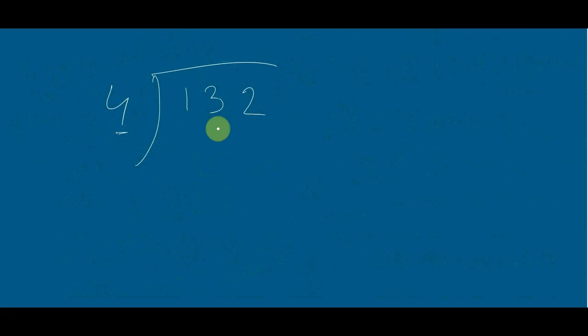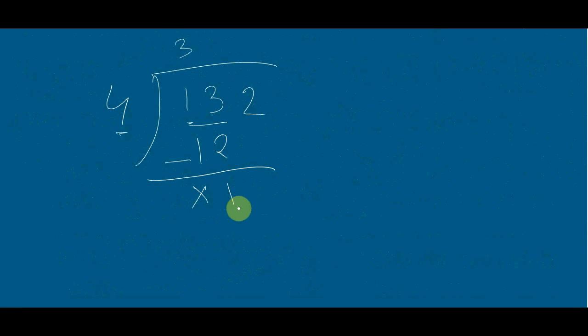So here is a single digit, here you will try first in the single digit, but you notice that this 1 is less than 4, that means this dividend is less than the divisor, so you have to take another digit, that means 13. Now you read the table of 4, 4 2 ja 8, 4 3 ja 12. Read the table of 4 until it becomes equal to 13 or less than 13, but it must not increase beyond 13. So 4 3 ja 12 is right here, because 4 4 ja 16 and 16 is greater than 13. So we have to carry out 3 times. 4 3 ja 12, minus, 3 minus 2 is equal to 1, nothing.